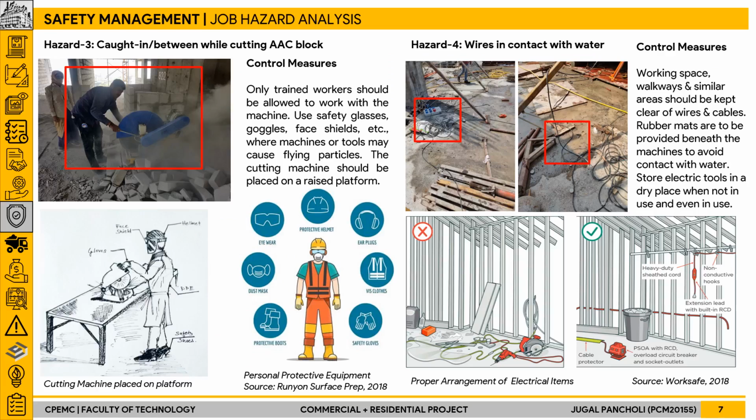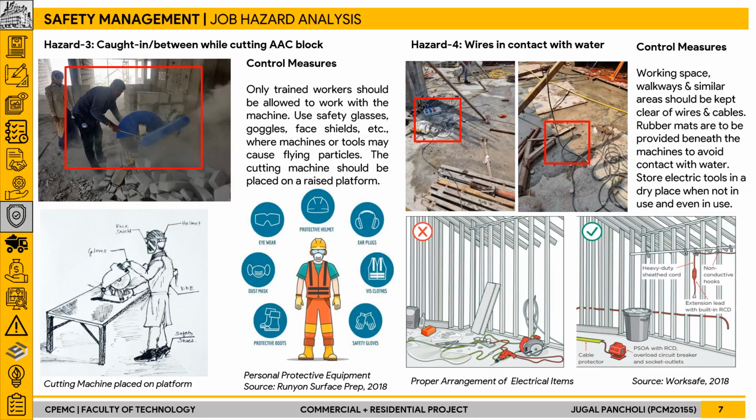In another instance, it was observed that one of the laborers was cutting the AAC block without wearing any PPE kit, and as seen in the image, a lot of dust particles were produced during the cutting of the block. To avoid such a hazard, only trained workers should be allowed to work on the machine, and the use of the PPE kit should be made compulsory. And if possible, the machine should be kept on a raised platform so that the worker working on the cutting machine can obtain a proper posture.